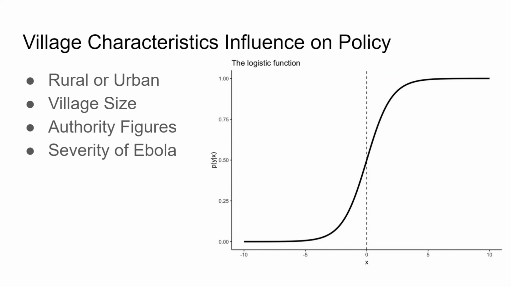So next we did a logistic regression on each of the different types of policies to predict whether or not it would be implemented. And so we saw that rural or urban made a big difference, village size made a big difference, and the severity of Ebola made a big difference by looking at the coefficients that are generated. Coefficients that are above a 95% confidence interval were common in rural or urban, village size, and the severity, but for authority figures, they were pretty rare. The authority figures include chiefs, youth leaders, religious leaders, police, and health workers.